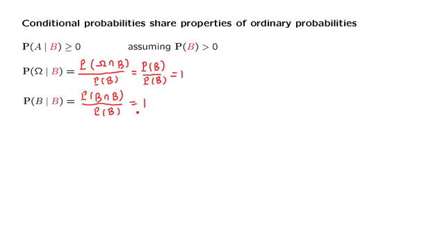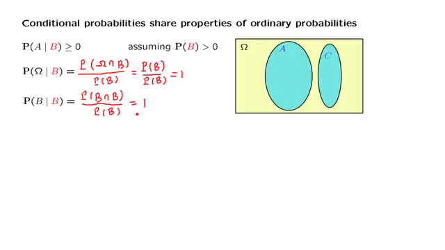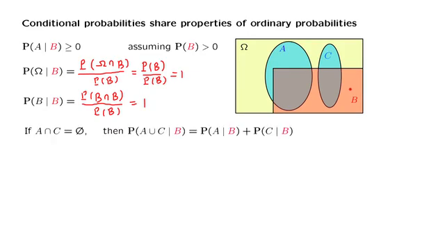Finally, we need to check the additivity axiom. Recall what the additivity axiom says. If we have two events, two subsets of the sample space that are disjoint, then the probability of their union is equal to the sum of their individual probabilities. Is this going to be the case if we now condition on a certain event? What we want to prove is the following statement.